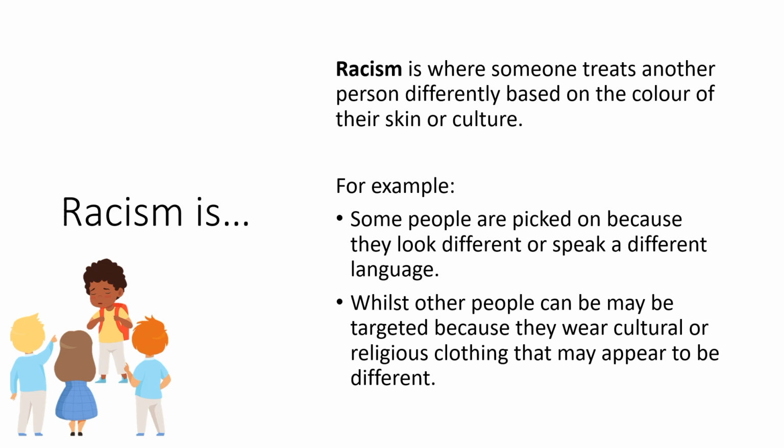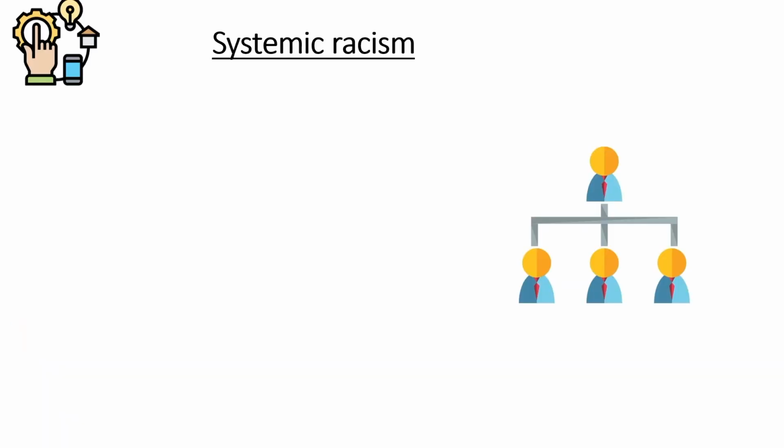Racial discrimination is unfair because it means that some people in society do not get opportunities such as jobs due to the colour of their skin. Systemic racism goes hand in hand with racial discrimination.